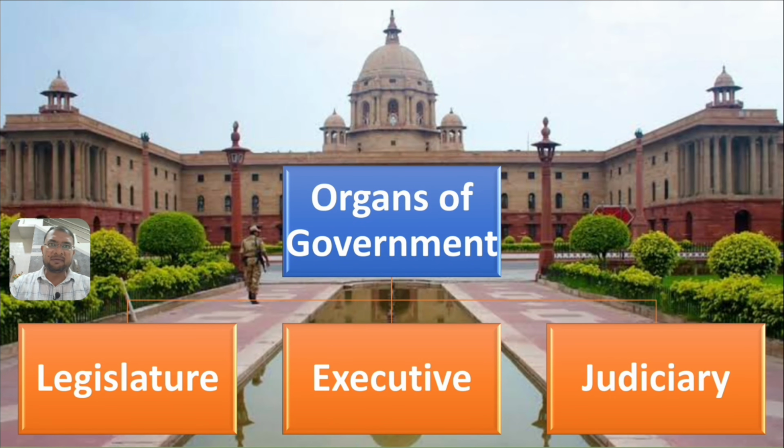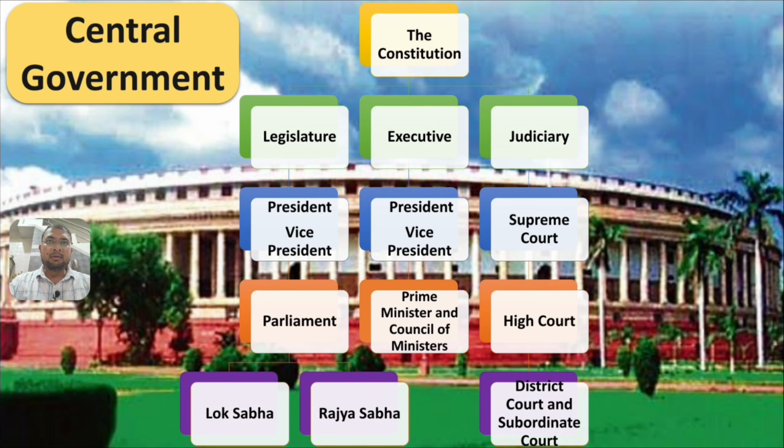A few pieces of information about the organs of the government. There are three organs of a government: legislature, executive and judiciary. Legislature frames the act, executive implements the act, and judiciary maintains the law in the country. Now let's look further.